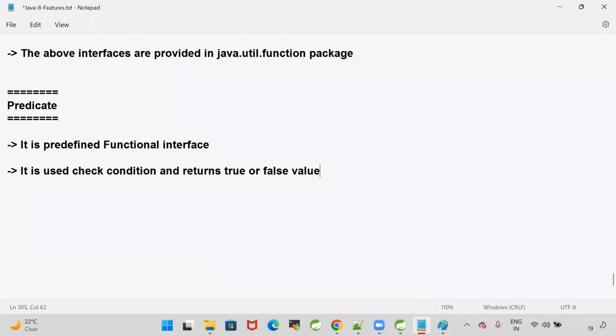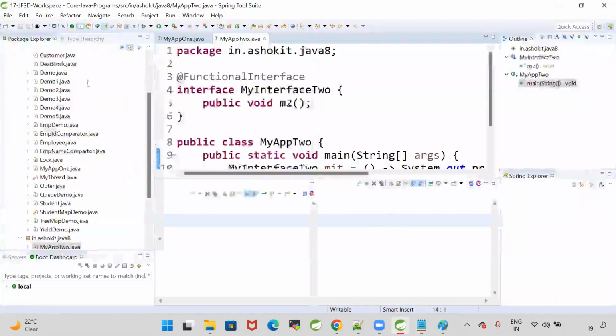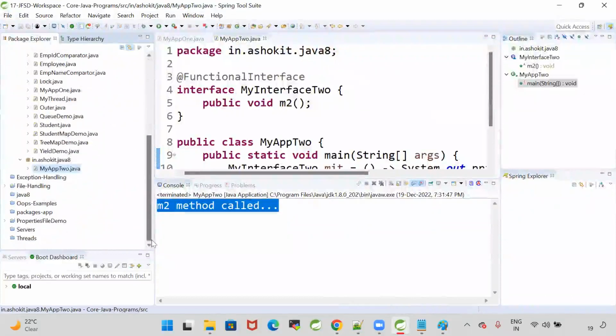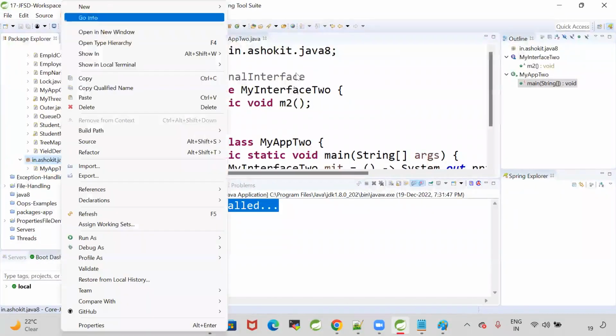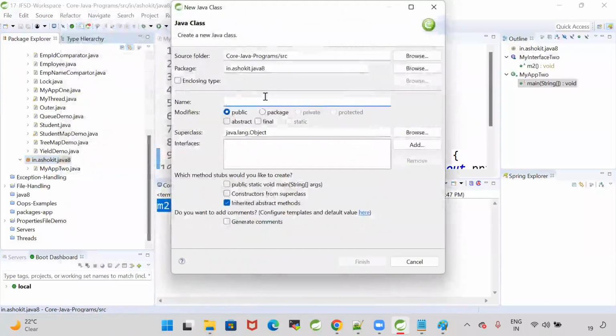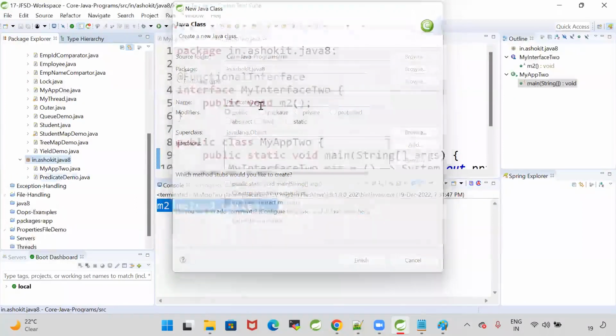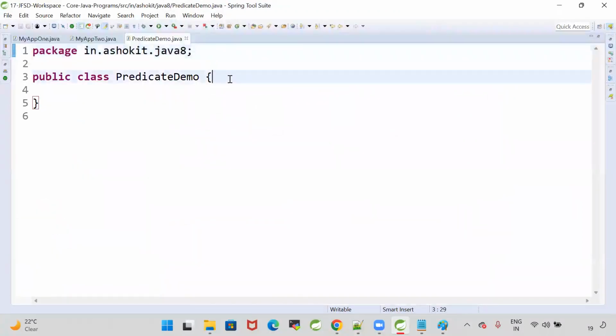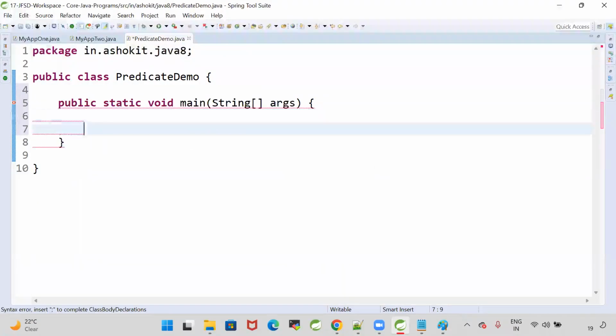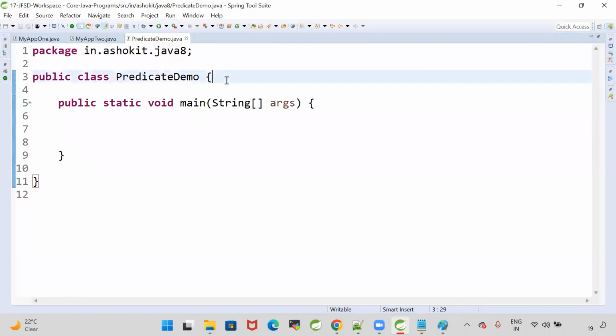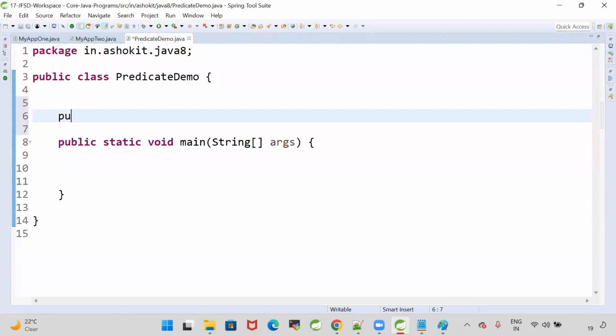Okay, now let me take one simple Java class, without lambda and with lambda, to show you the difference. I'm going to take one class as PredicateDemo, and inside this I'm writing a main method. Now I want to check whether a given number is greater than 10 or not.